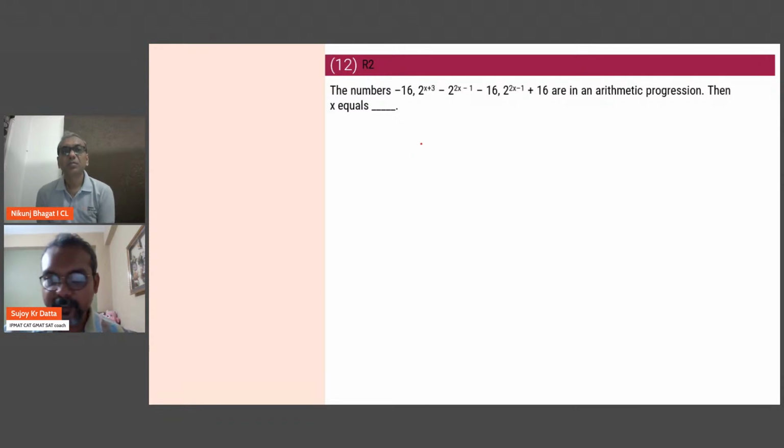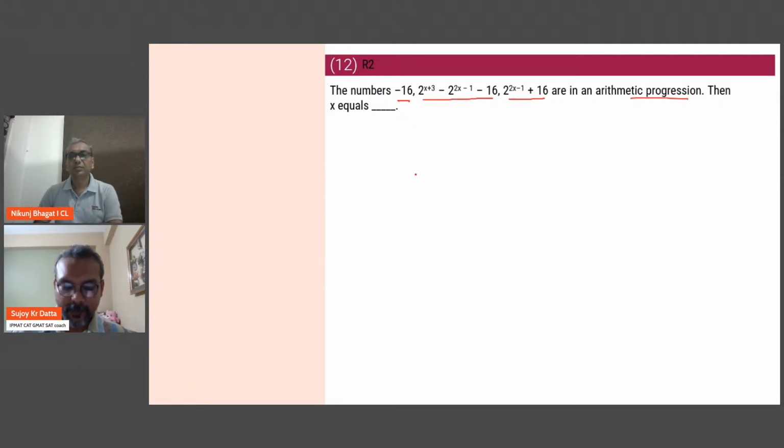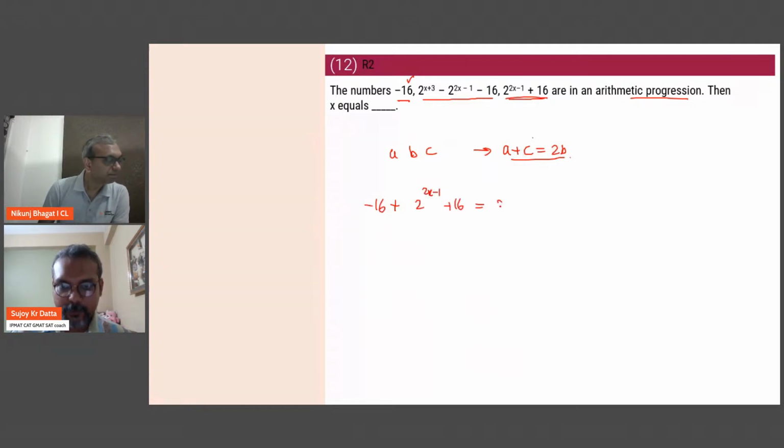All right, number 12. This one is slightly longer. So you have got 3 terms in AP. So when you have 3 terms in AP, say A, B, C, then we know that A plus C equals 2B. So directly let's use that. So A is negative 16 plus C, which is this, is 2 times this.